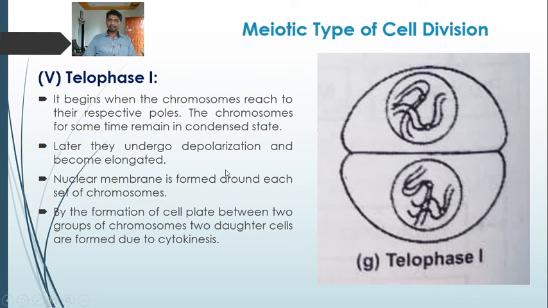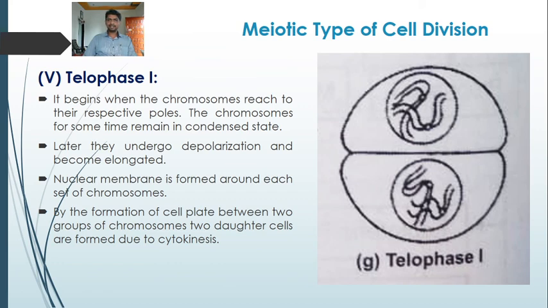As we remember, we divide meiosis into two broad stages, meiosis first or first meiotic cell division, and meiosis second or second meiotic cell division. So here we finish the first meiotic cell division, or meiosis first, that consists of prophase first. The prophase first is again divided into subphases: leptotene, zygotene, pachytene, diplotene, diakinesis, then metaphase first, anaphase first and telophase first.